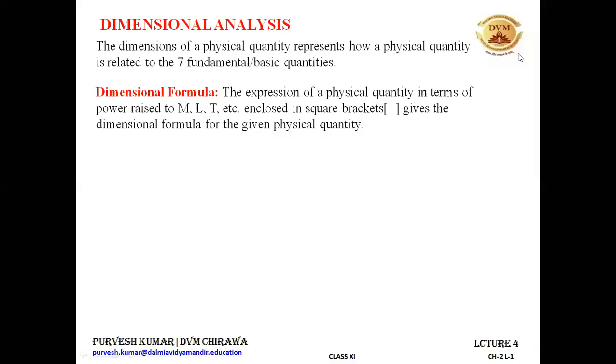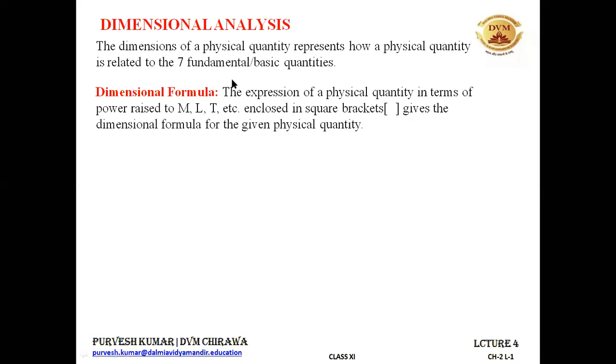All right. Any physical quantity in this physical world can be expressed in terms of the dimensions of the 7 basic or fundamental quantities. We have studied the 4th column, which was of the dimensions of the given quantities. So in terms of those dimensions, we can express the physical quantities that exist. That formula is known as the dimensional formula.